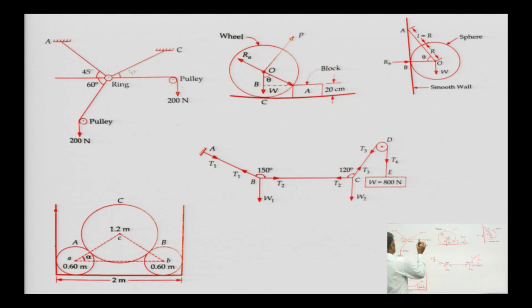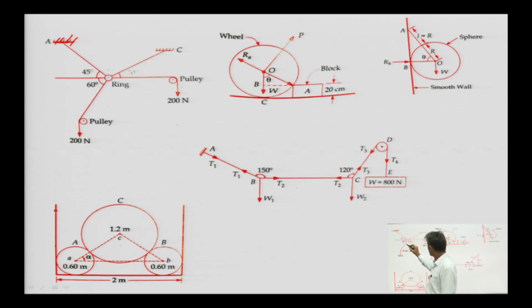Suppose consider this case, in this example, 1, 2, 3, 4, 4 strings are there. One string is inclined at 45 degrees, it is fixed at point A, clamped at point A. This one is string 1, the second one is string 2.